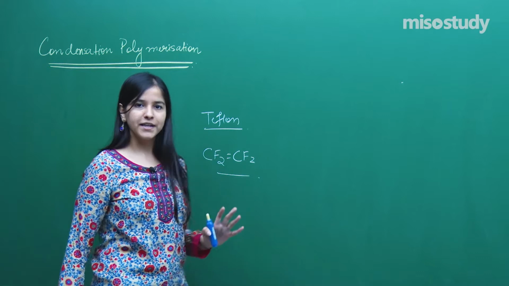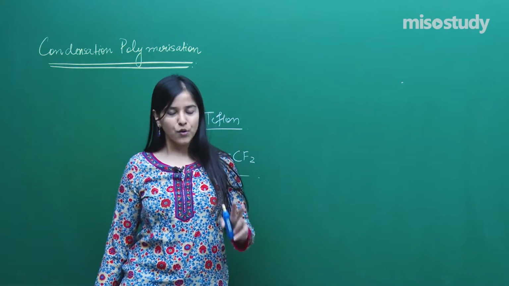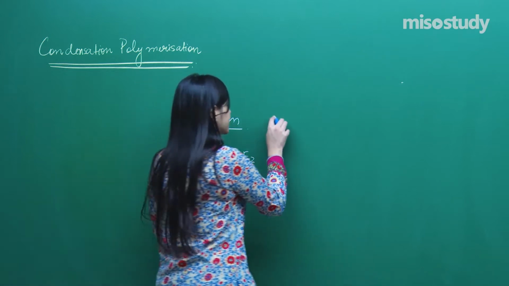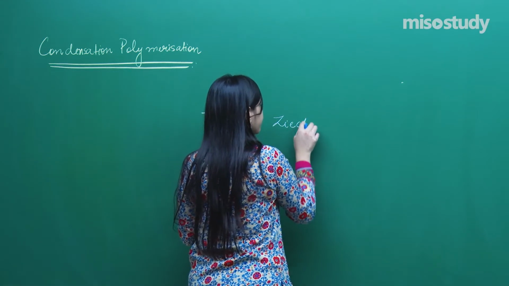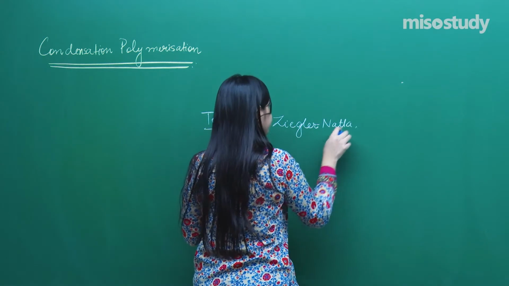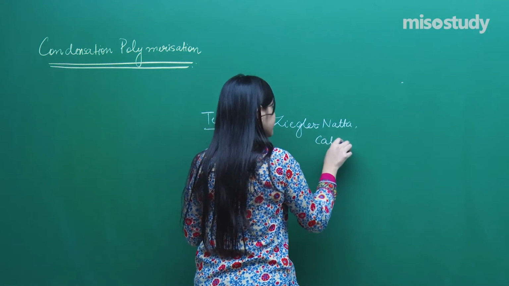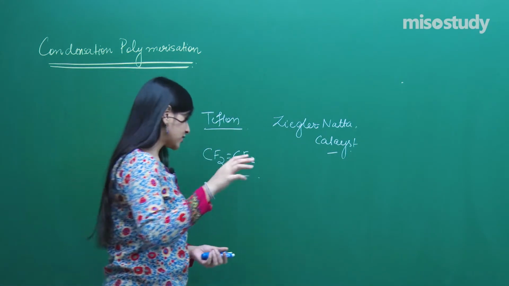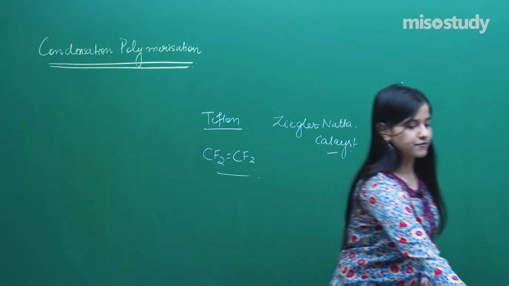So that was Teflon. If I talk about HDPE, what kind of a catalyst is used? It's an important one I had told you. That is Ziegler-Natta. Ziegler-Natta catalyst is the one. So that is how different things were discussed in the last session. Let's move on further.